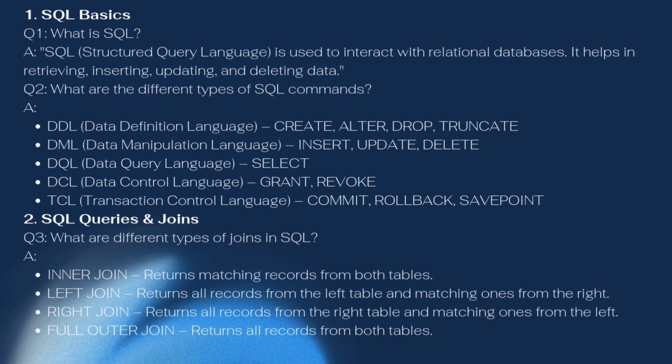The next section is SQL queries and joins, in which we have the question, what are the different types of joins in SQL? We have inner join, which returns matching records from both tables, and left join, which returns all records from the left table and matching ones from the right table. Right join returns all records from the right table and matching ones from the left. And we have full outer join, which returns all records from both tables. Also we have self join.